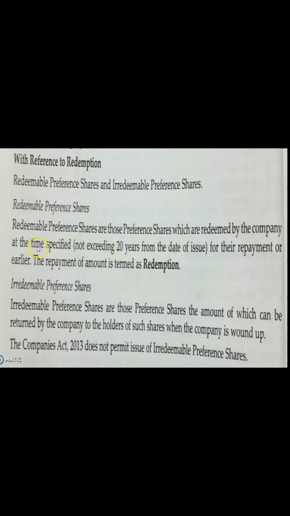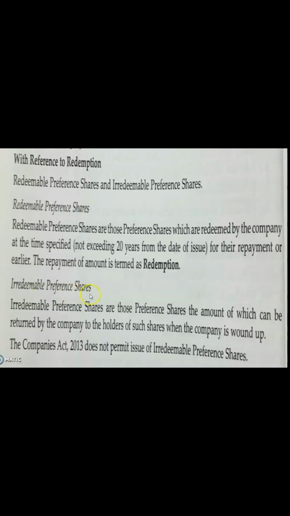As per the time specified, after that time the preference shareholders will get back their money which they have invested in the business. That process of giving back the cash which is invested is known as redemption. So that is redeemable preference shares. Redeemable preference shares means the company will make payment after this time specified.